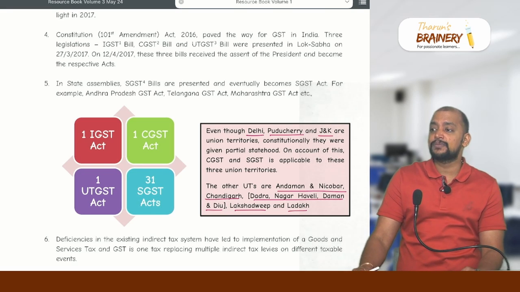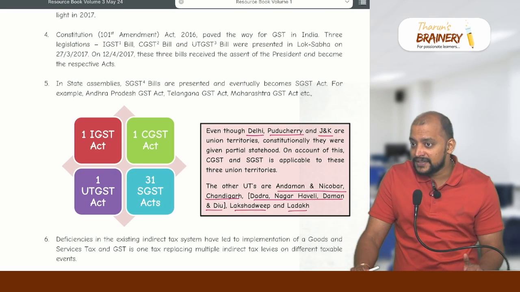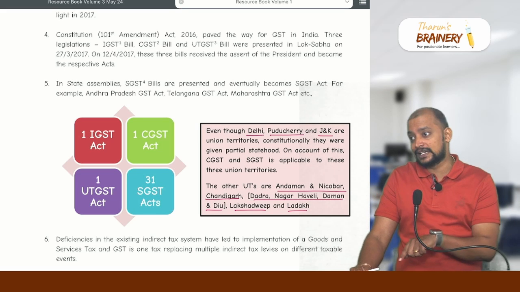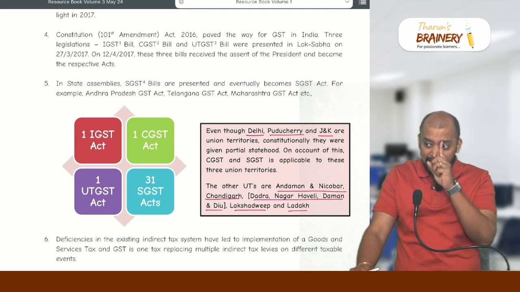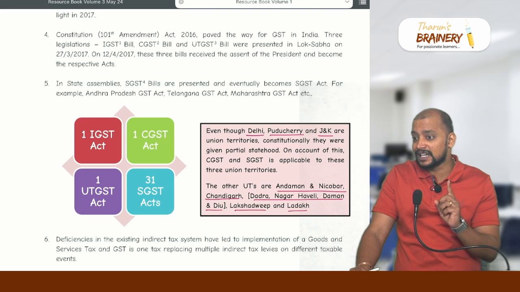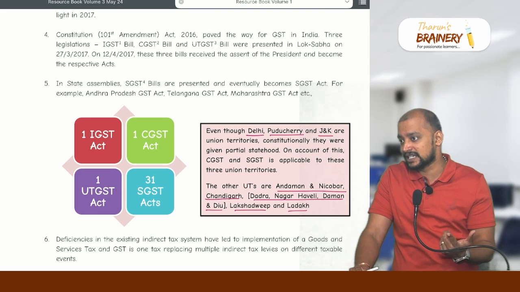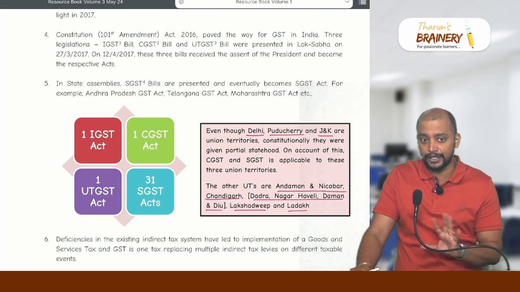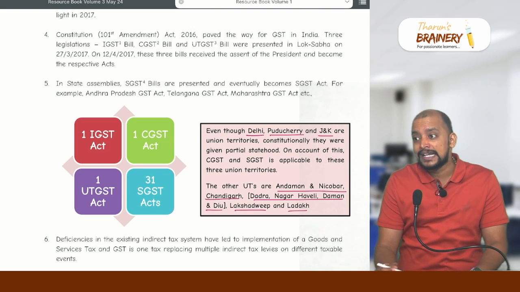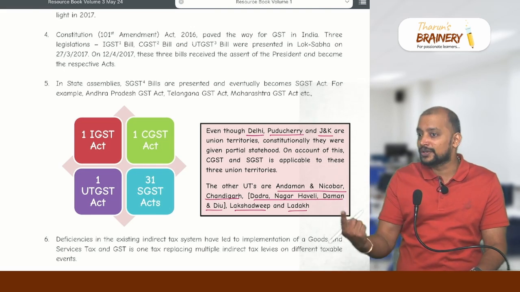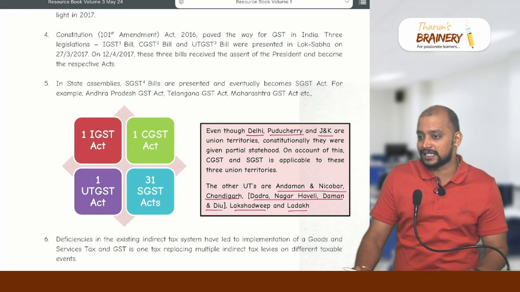So these are the remaining 5 union territories which are treated as union territories without state legislature. For all these 5 union territories together, we have only one GST Act, the UT GST Act. We don't have a separate UT GST Act for each because all these 5 union territories are under whose control? Central government control. As the central government is only one, therefore one UT GST Act.